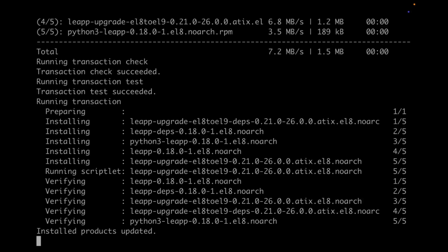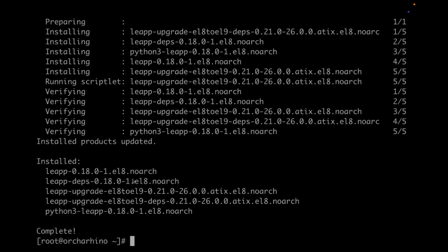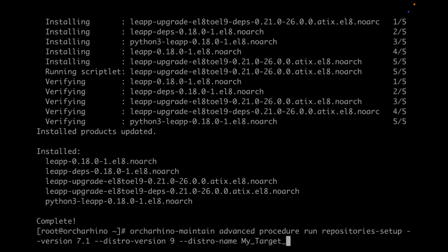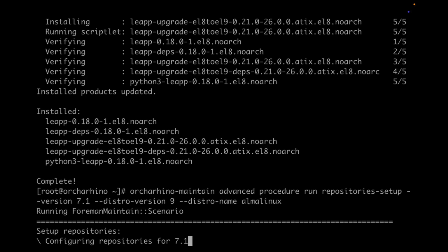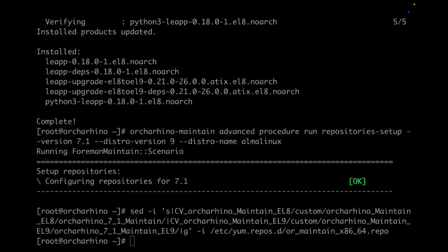So packages are being installed. Splendid. And now finally, we switch to the EL9 repositories. So you see the command from the documentation. We just have to fill in our operating system. And now this is something which can take a bit because it has to talk to the OCC where the repositories will actually be enabled.